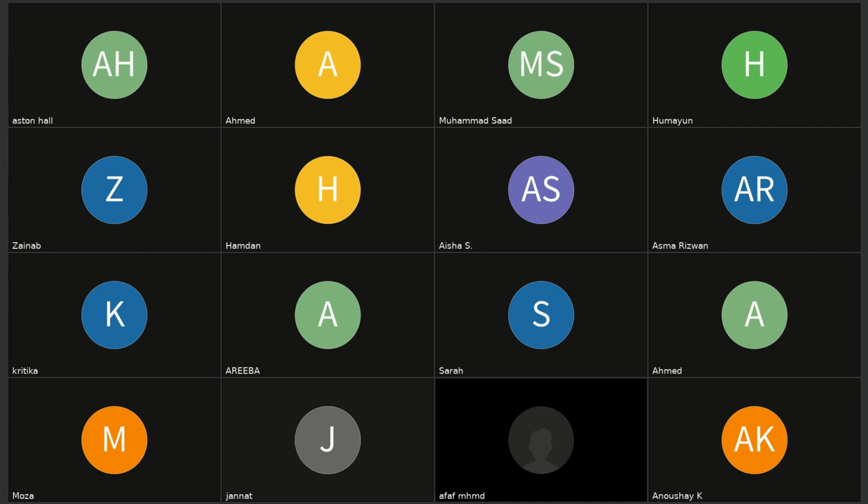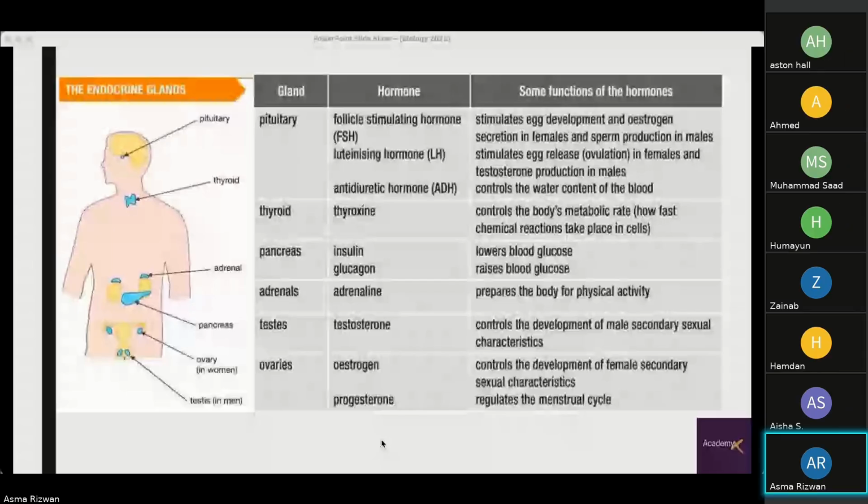Just give it a minute. Yeah, we can see it now. Is this from the start, or did it just happen that you couldn't see the screen?